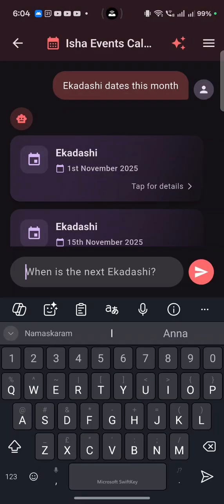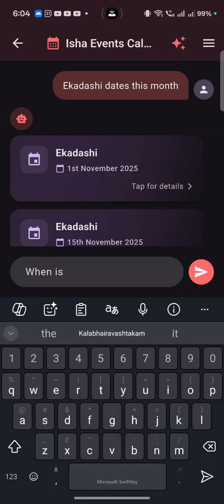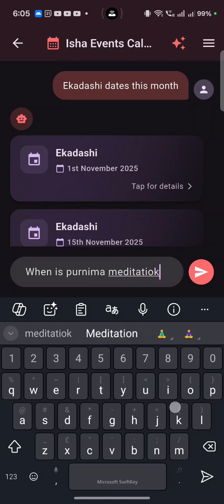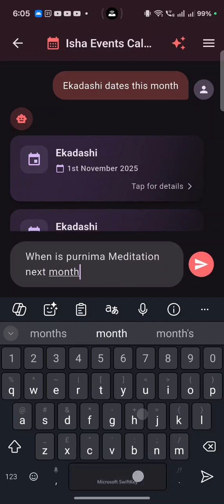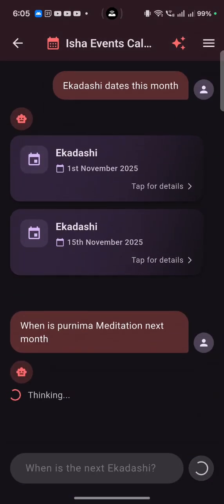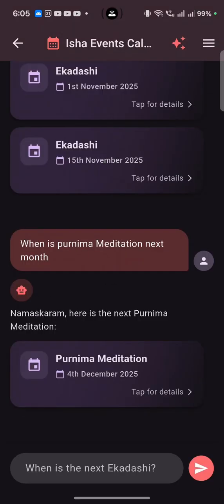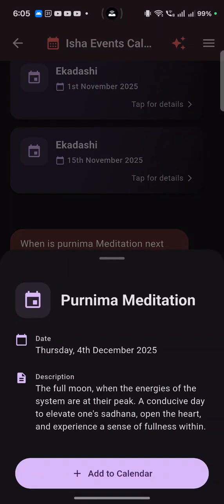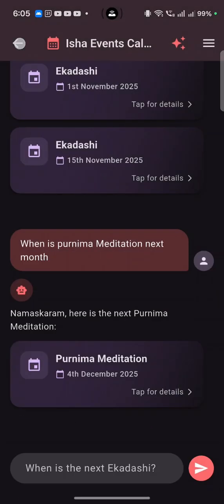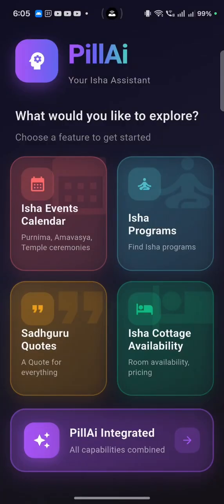There is some description about each event. Like that, I can ask when is Paurnami meditation next month. And as you can see, we are streaming the responses using server-sent events so that it doesn't wait until the whole process is complete. As and when it's available, it gets streamed, so it doesn't feel like we are waiting too much.